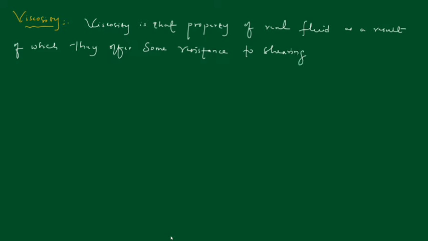Already you know what is shearing, right? Shearing is nothing but a force acting on a fluid. So viscosity is that property of a real fluid as a result of which they offer some resistance to shearing, that is sliding.